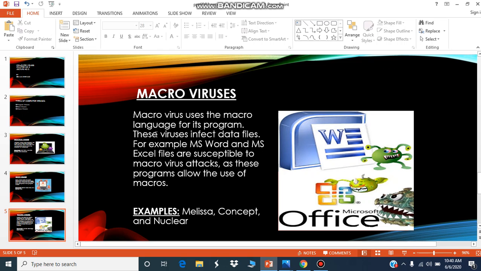Basically, macro language is a series of commands and instructions that you group together as a single command to accomplish a task automatically. Thus, these macro viruses spread much more rapidly than other forms of viruses because people frequently share data files. You can see in MS Word and MS Excel. Most of the time, people share these types of data files, and thus these viruses frequently and rapidly spread.